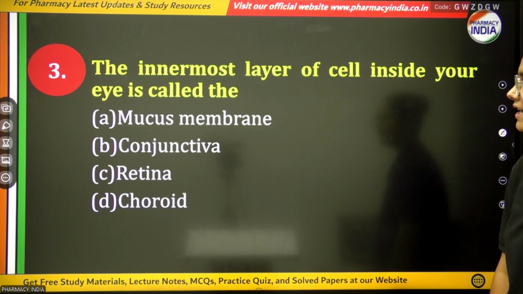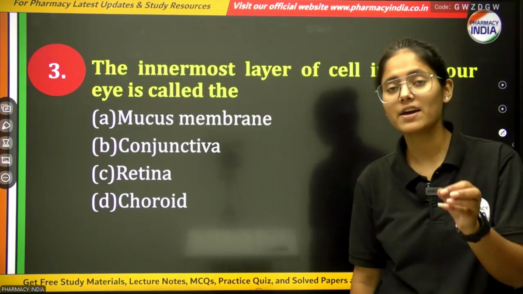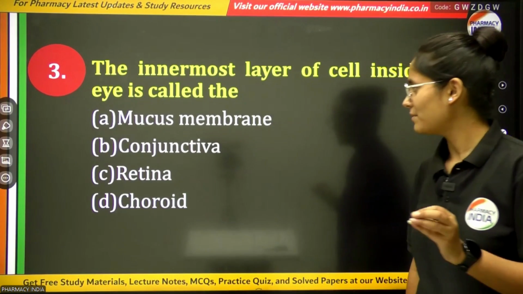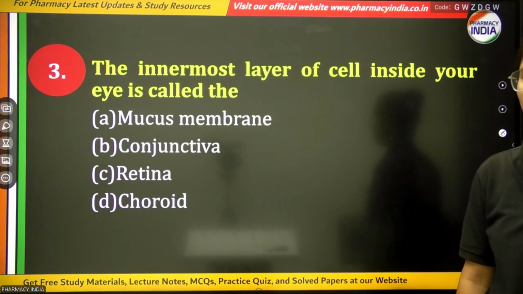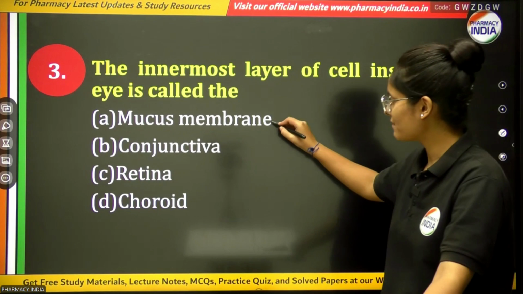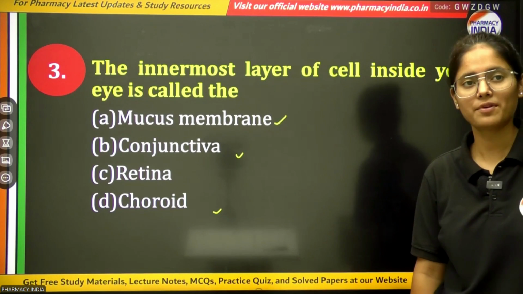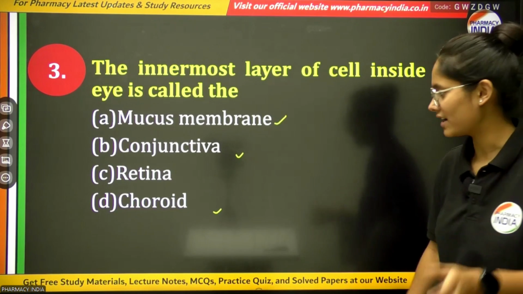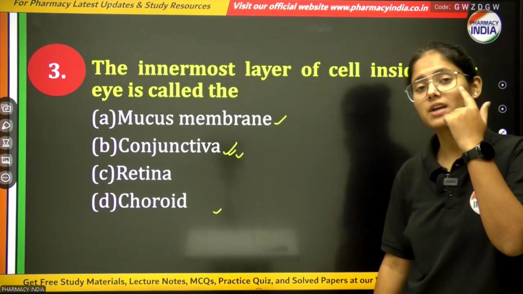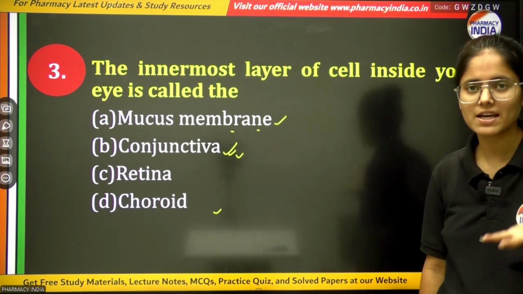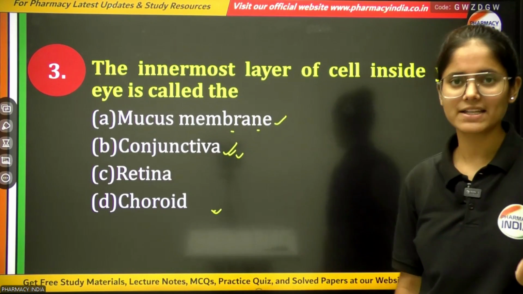Next question: the innermost layer of cells inside your eye is called the what? Now, the innermost layer which is found inside the eye. Mucous membrane, conjunctiva, retina, or choroid. Mucous membrane, conjunctiva, and choroid are not the innermost layers. Conjunctiva is present outside the eye, and the mucous membrane is also an outer layer of the eye.